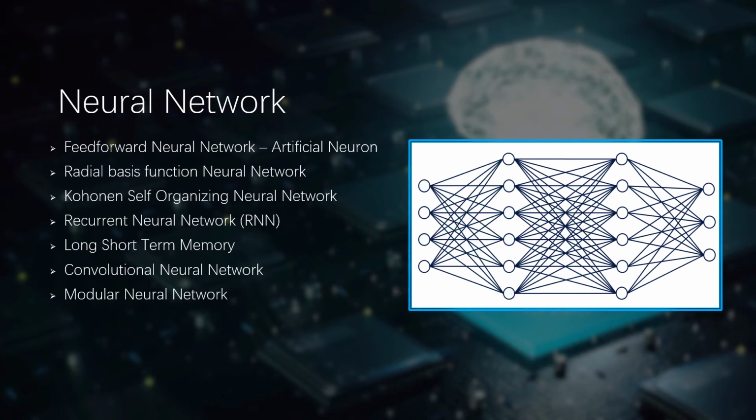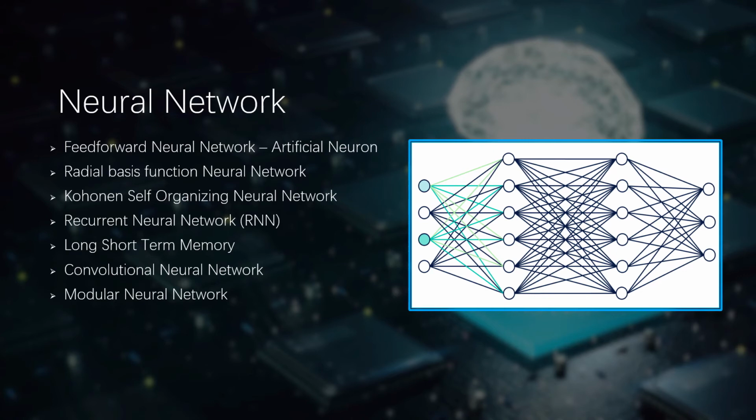There are so many types of neural network. The most famous ones are the 7 listed here. First, feedforward neural network, or the so-called artificial neural network, or ANN, is also called artificial neurons. This is the most basic neural network. Next, there's radial basis function neural network and Kohonen self-organizing neural network.